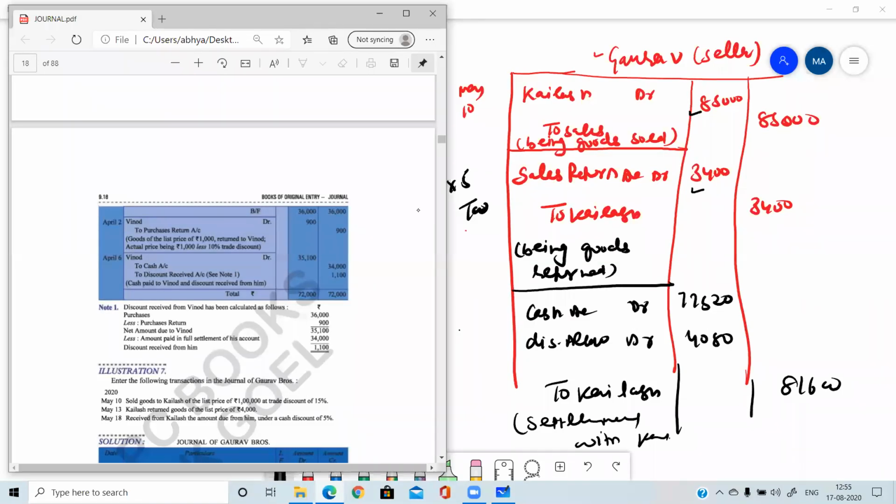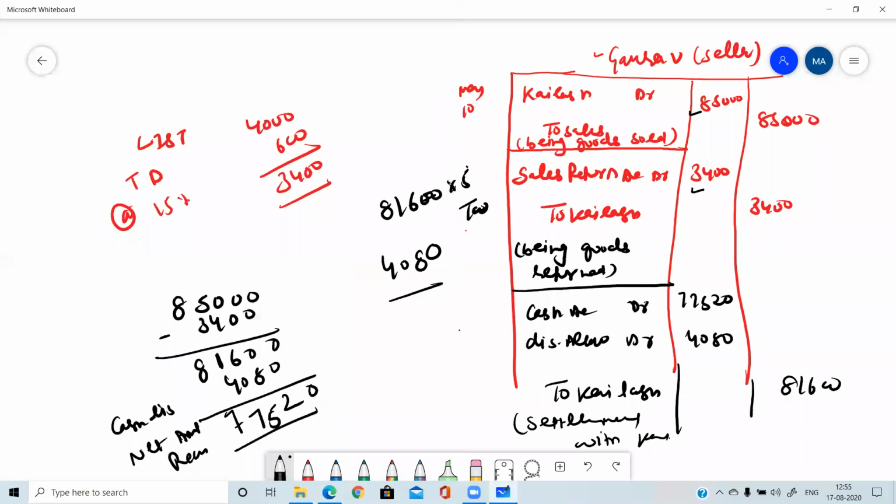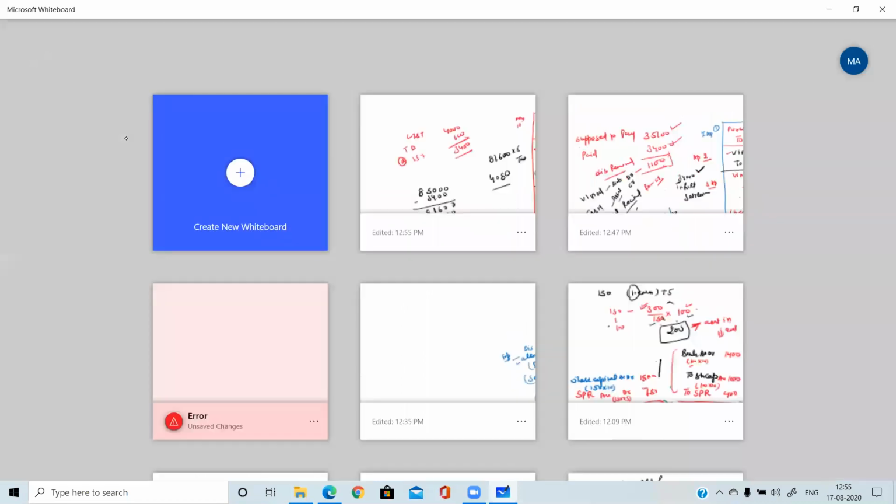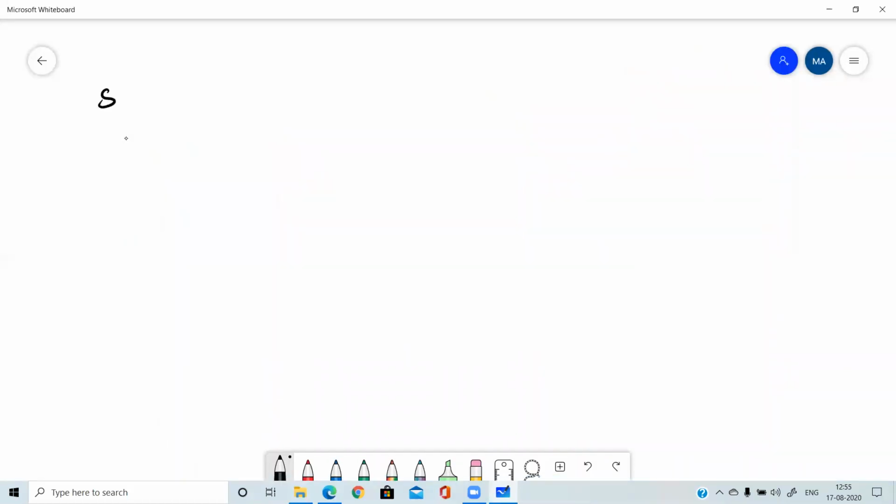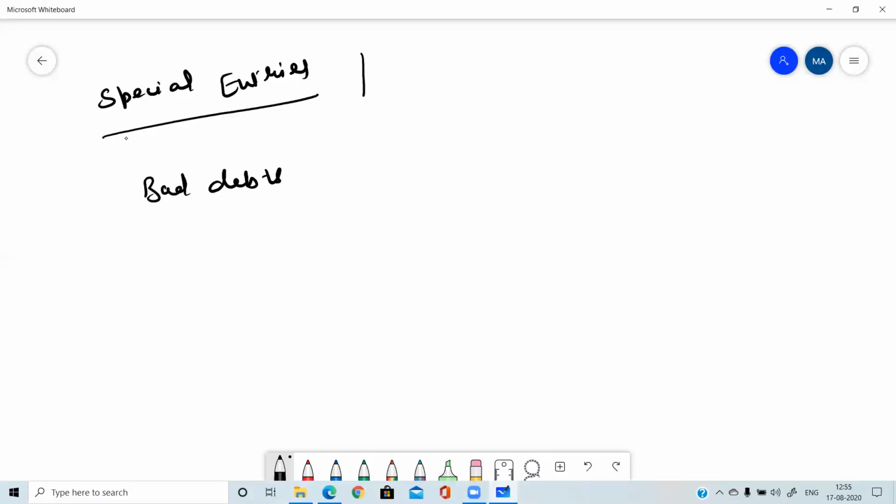Okay. So now the next topic, which is bad debts. I will be telling you some special entries. Write down: special entries. Write down the first entry regarding bad debts. I told you the concept of bad debts. You need to make a page of all these entries in your fair notebook. These are very special entries and special treatment will be there.